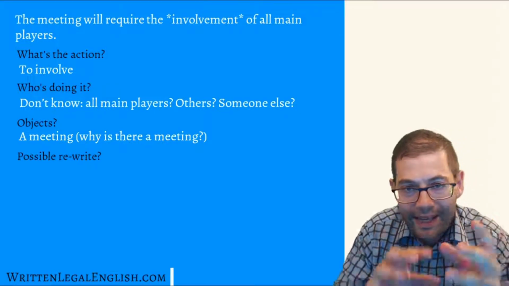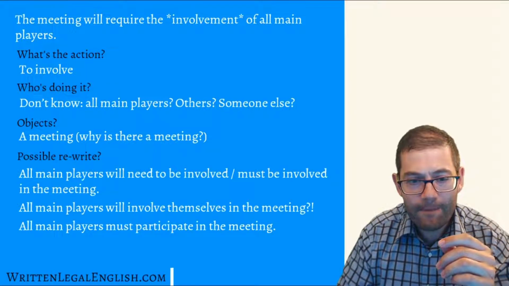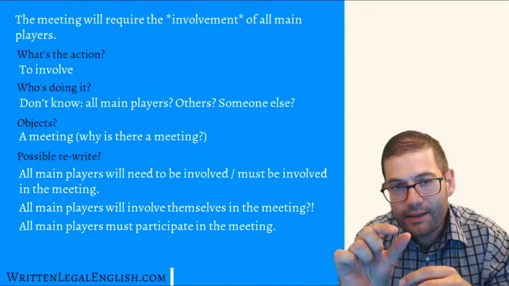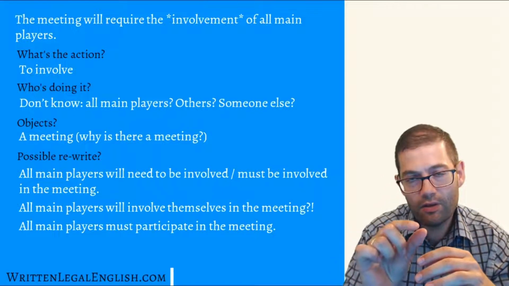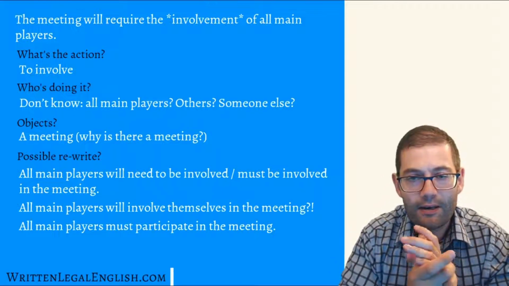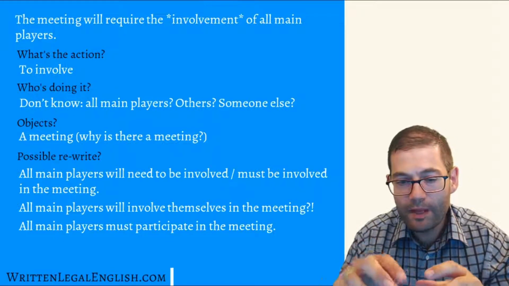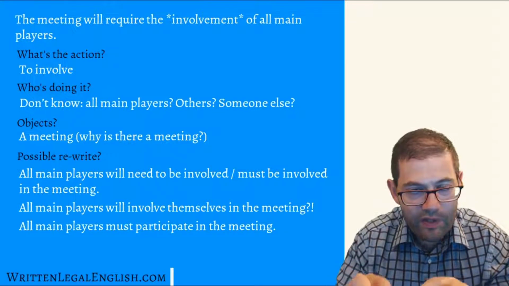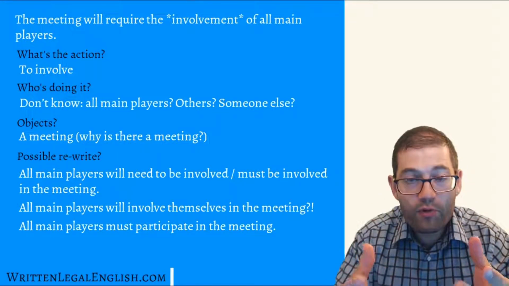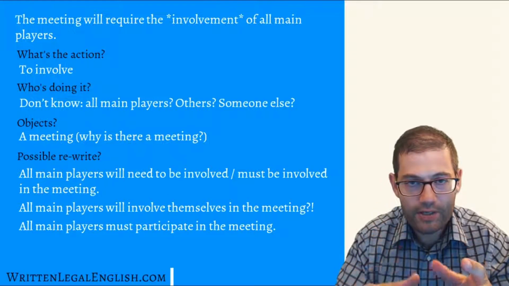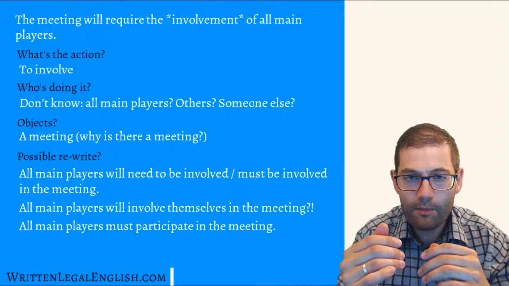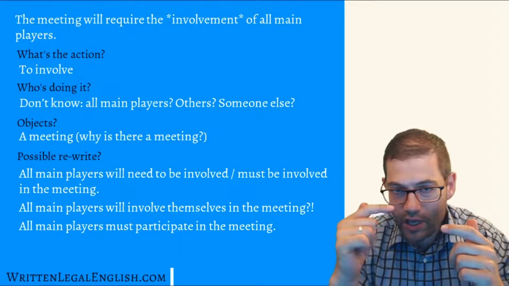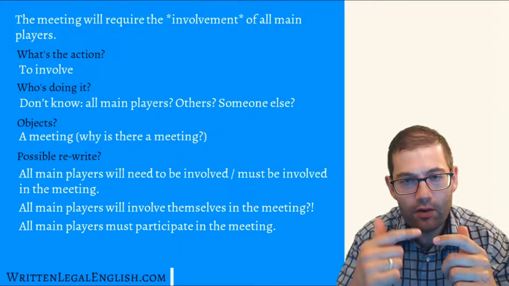So bearing all that in mind, that ambiguity, what could a possible rewrite be? Well, we've got to be careful here because involve is a tricky verb, and the best I could do, one possible rewrite might be: all the main players will need to be involved, or must be involved in the meeting. Now here, I've used a passive infinitive structure. When I'm proofreading, when I'm looking at other person's writing and I'm changing that, I've got a hierarchy in my mind. And that is, in first place is always the active voice, in second place it's gerunds and passives, and in third place it's always nouns.